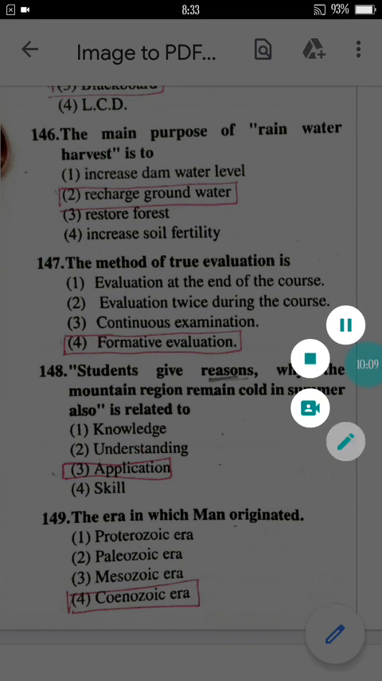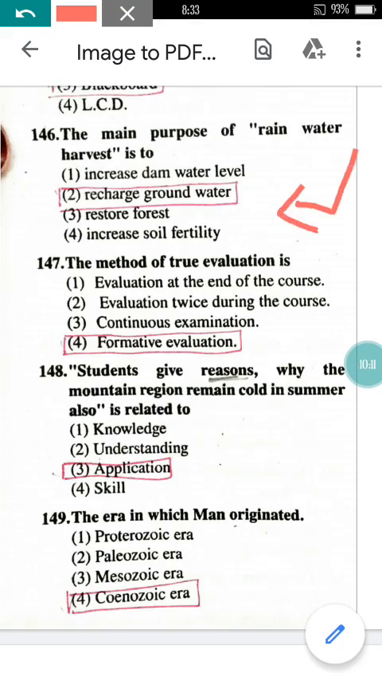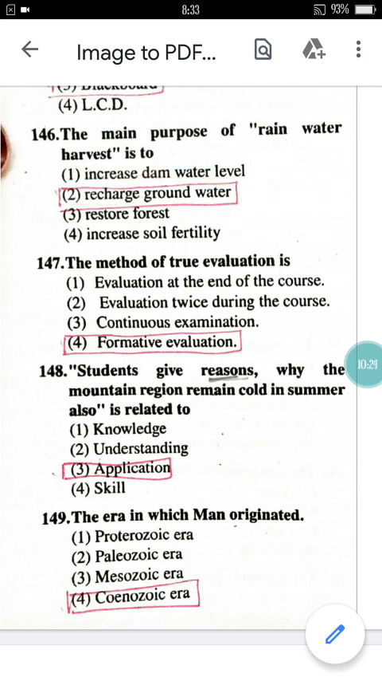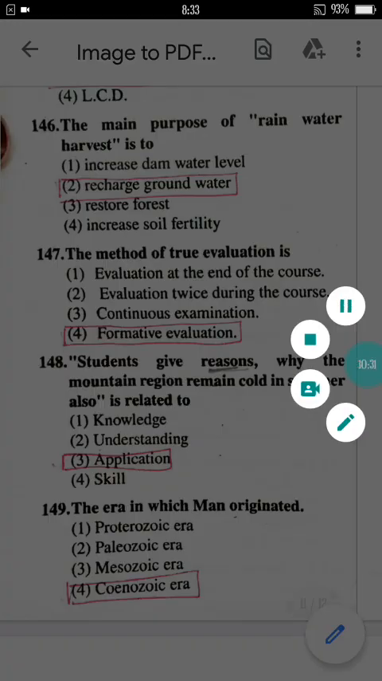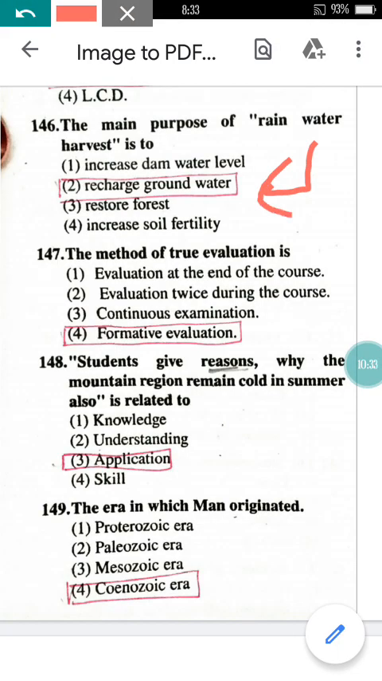Now come to question number 146. The main purpose of rainwater harvesting is to recharge the groundwater. You have to choose the most appropriate. They have given 4 options, but you can say the other options are also correct, but you have to choose the most approximate answer. So the most approximate answer here will be recharge of the groundwater.